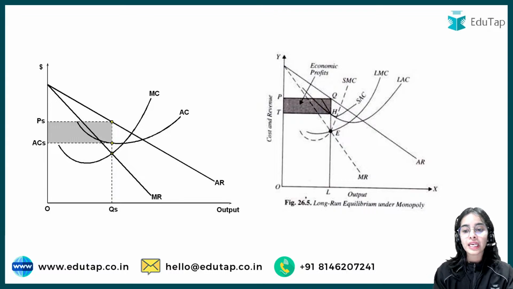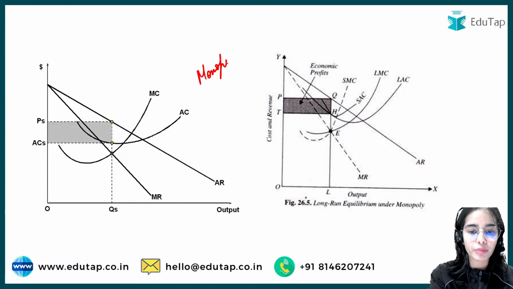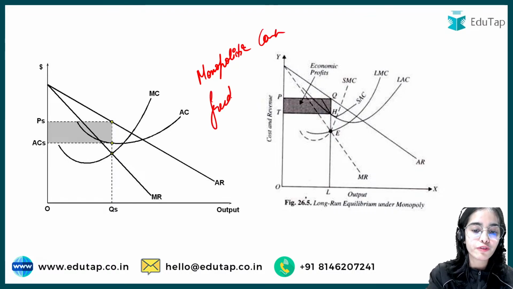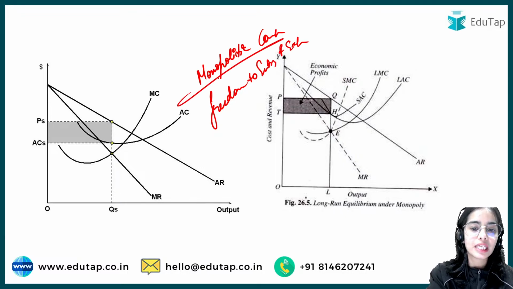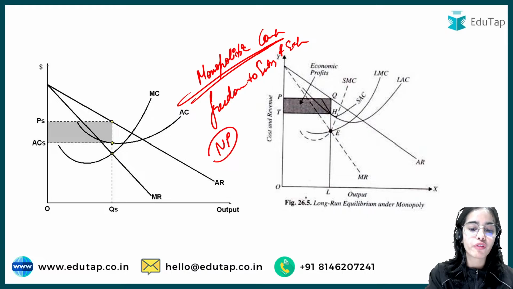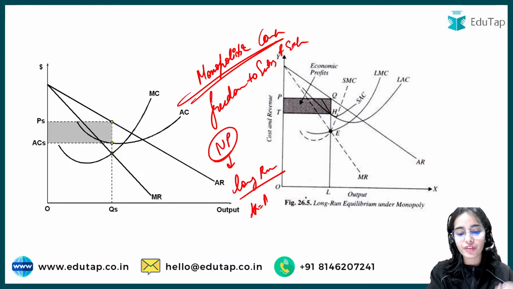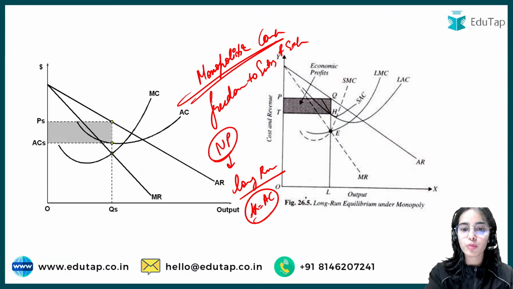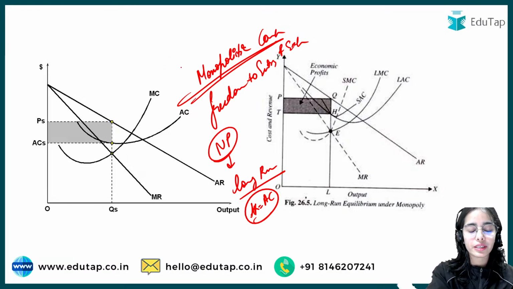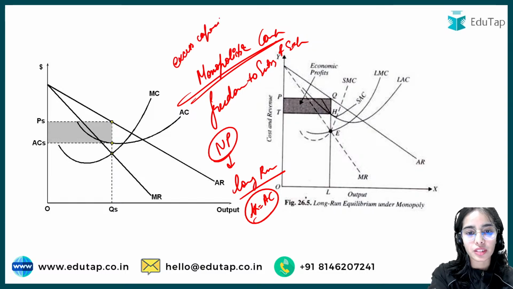Even in monopolistic competition, remember that there is freedom of entry and exit. So even in monopolistic competition, normal profits are being earned in the long run. That is, even in monopolistic competition, the average revenue is equal to average cost in the long run. But in monopolistic competition, remember that there is always excess capacity. So what does this mean?